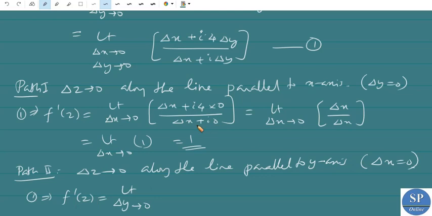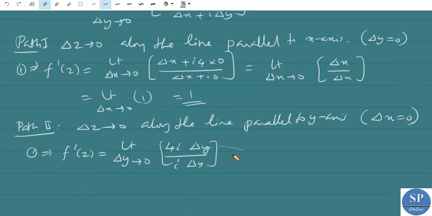Now applying delta x equals 0, we get 4 into i into delta y divided by i into delta y. We can cancel i into delta y, so this will be the limit as delta y tends to 0 of 4, which is nothing but 4.